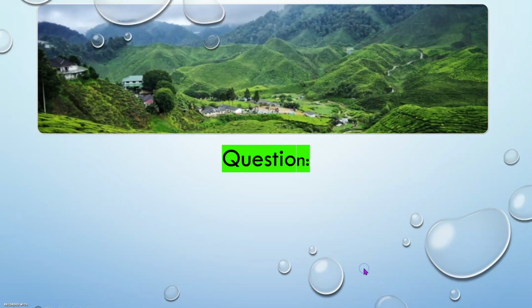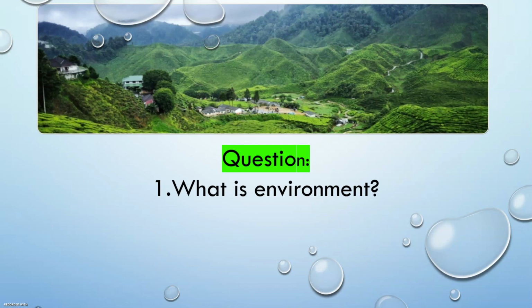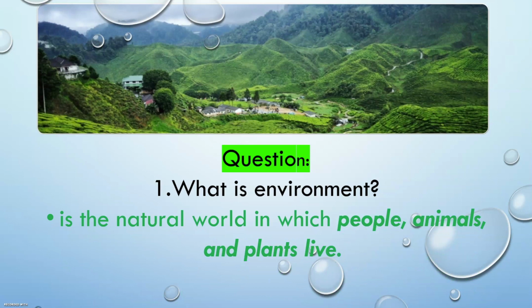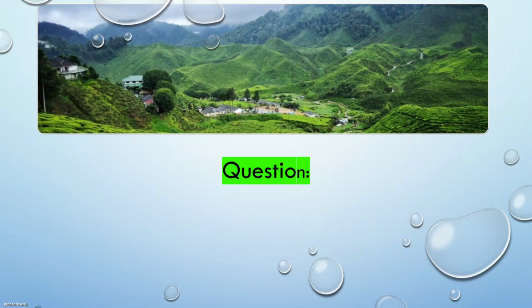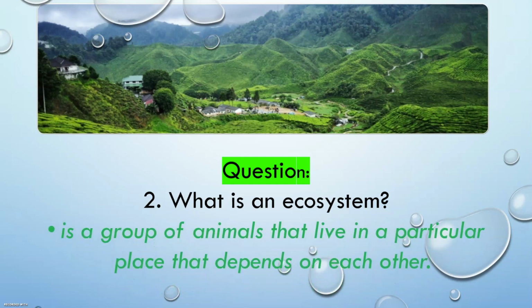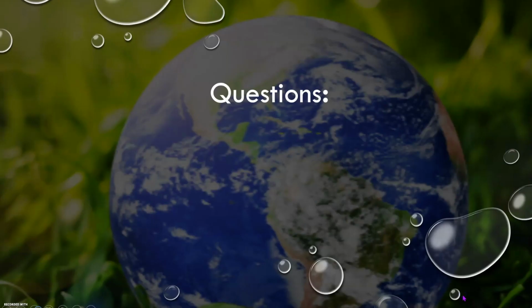Very good, everyone. So let's try to answer the leading question. The first question, what is environment? Good job. It is a natural world in which people, animals, and plants live. Now the second question, what is an ecosystem? Very good. So, an ecosystem is a group of animals or other organisms that live in a particular place that depends on each other. Very good, everyone.